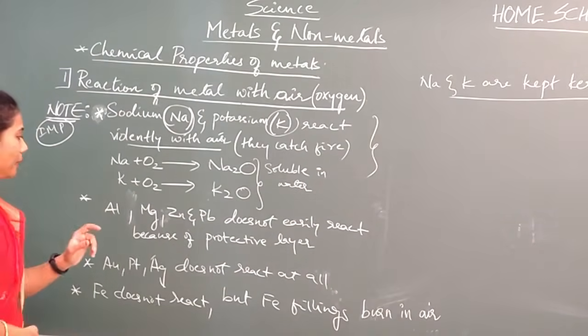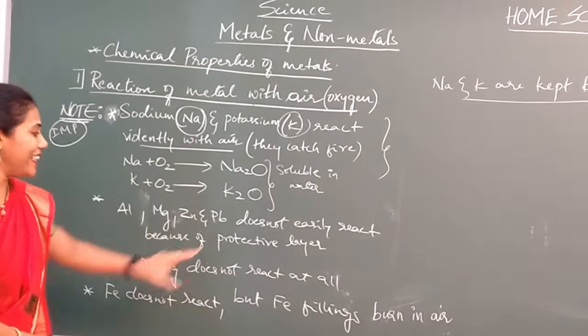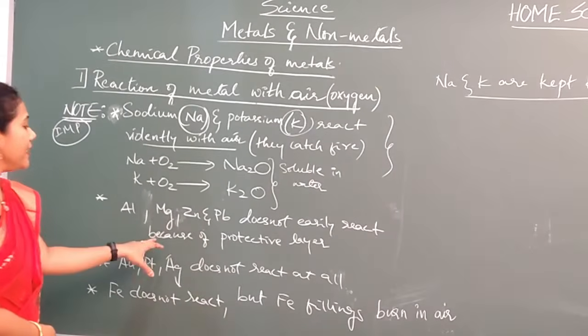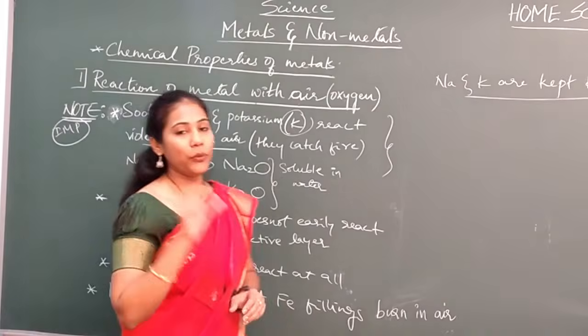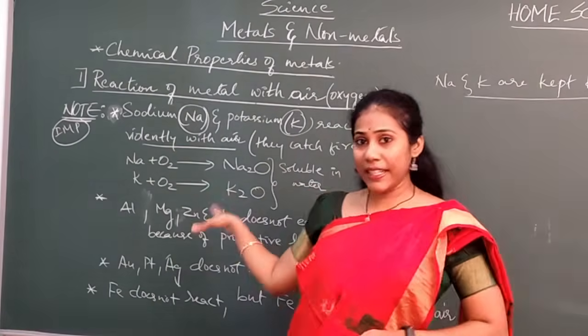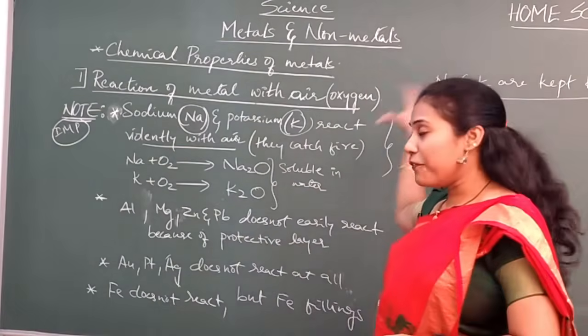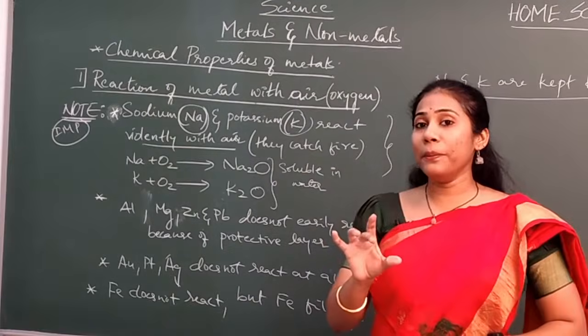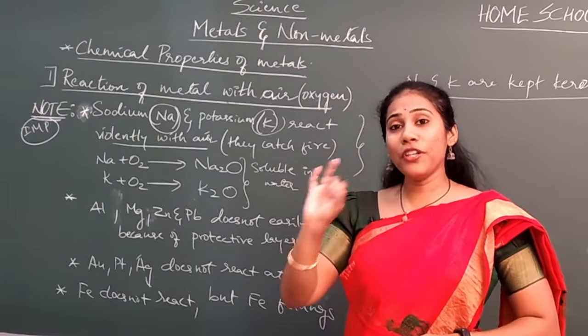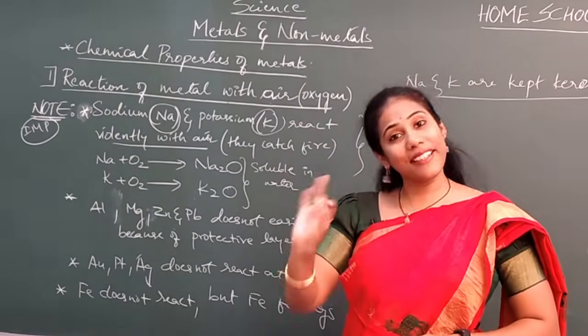Now go to the second point. I said aluminium, magnesium, zinc and lead do not easily react because of the protective layer. I have shown a reaction with magnesium and a reaction with aluminium, but those reactions do not occur easily.